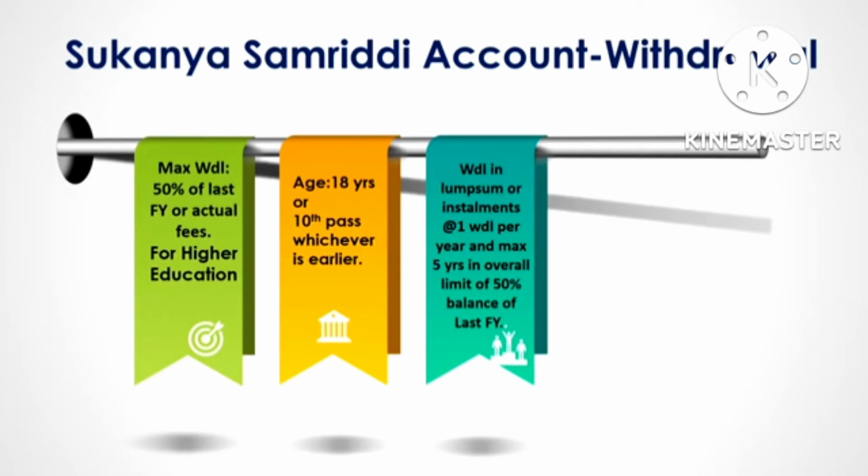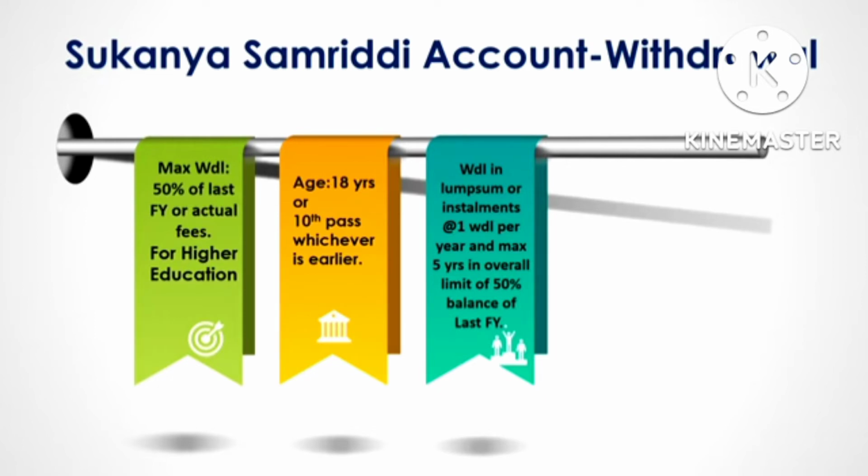The installments will be paid at a rate of one withdrawal per year and a maximum of 5 years, with an overall limit of 50% of the balance of the last financial year. So 50% of the last financial year's balance, we have already read. Here one more condition is that you can take it either in lump sum. Suppose on 31/3 of the last financial year the amount is some 10 lakhs, you can take 50%. That means 5 lakhs can be taken as withdrawal as soon as the girl child crosses 18 years or she passes 10th class, whichever is earlier. And that 5 lakhs can also be taken at a time.